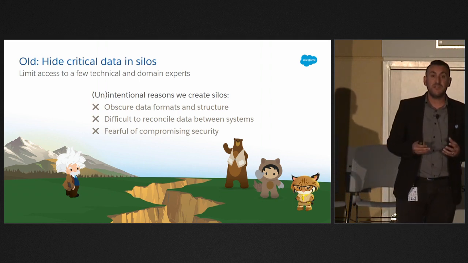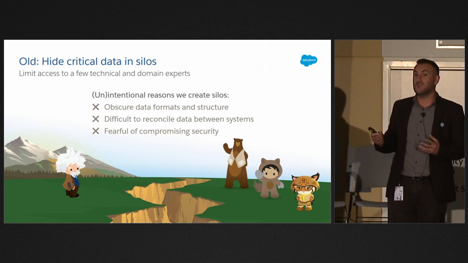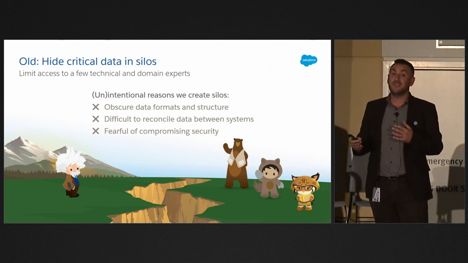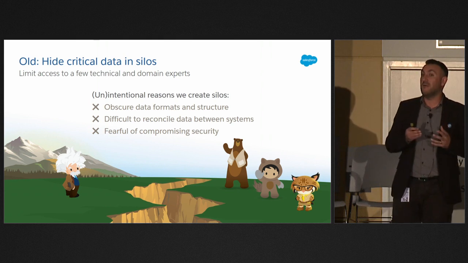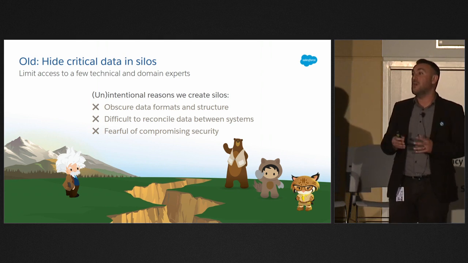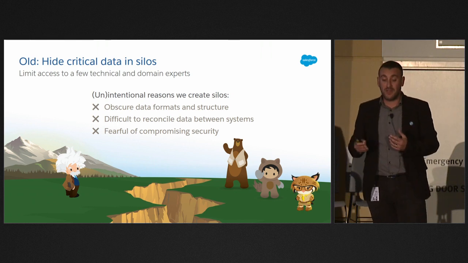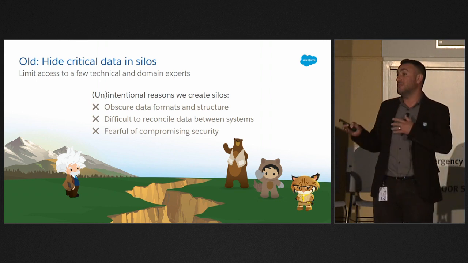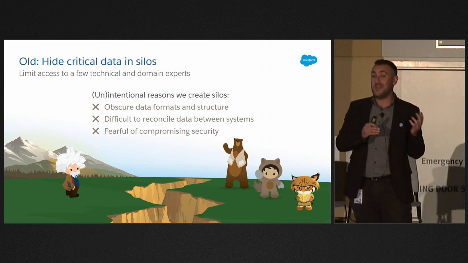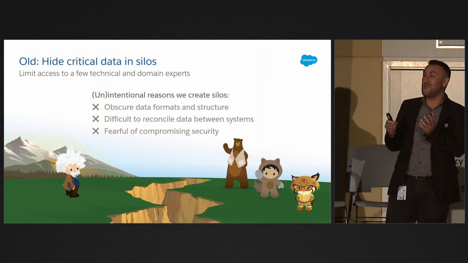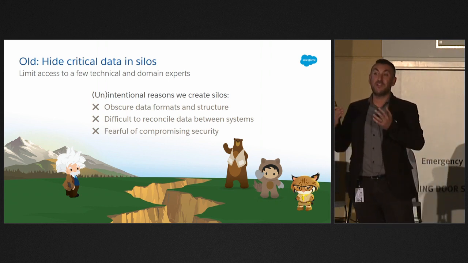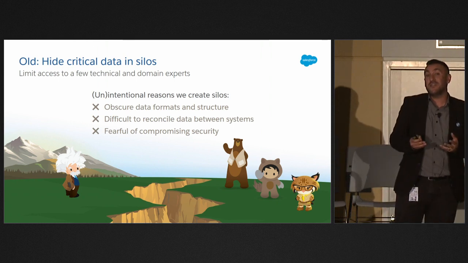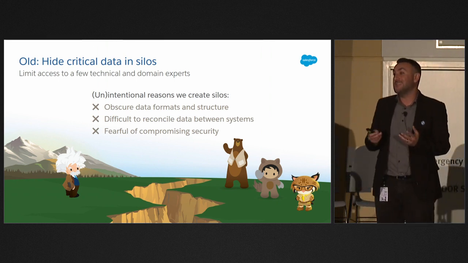Now, unfortunately, there are some unintended situations when you have all of these SaaS apps. You have obscure formats of data. Some of your legacy systems might have more obscure formats of data that you'd have to then understand how to learn and then utilize. Sometimes it's different in terms of reconciling the data from system to system. So maybe one database takes one date format and another one takes a different one, and there's some type of function conversion that you have to do in the middle, right? And rightfully so, the last one is around the fear of compromising sensitive data.